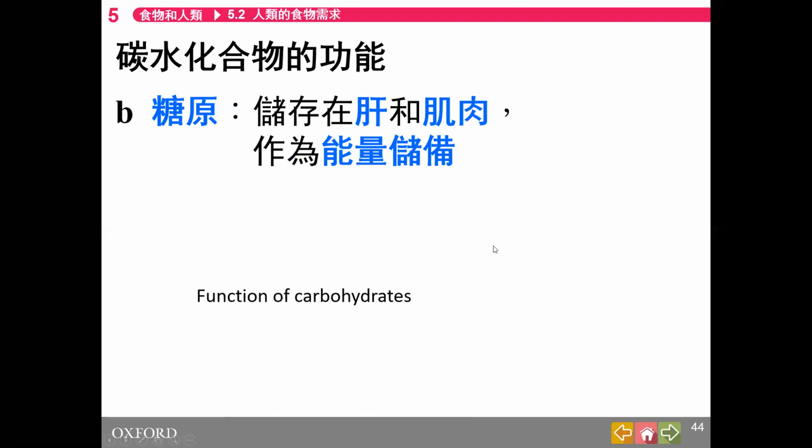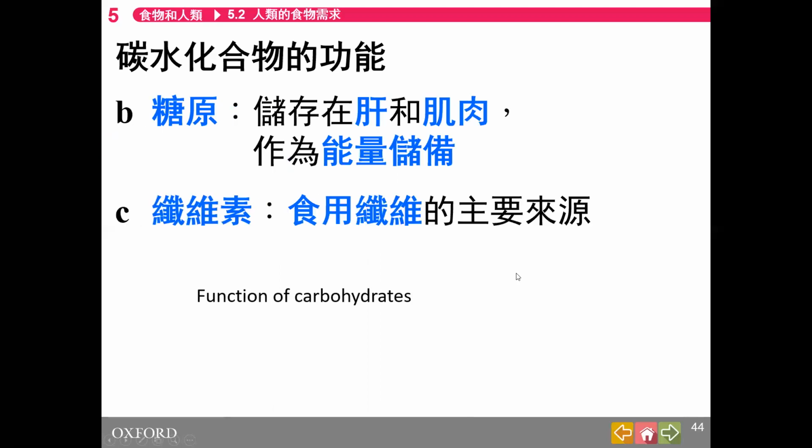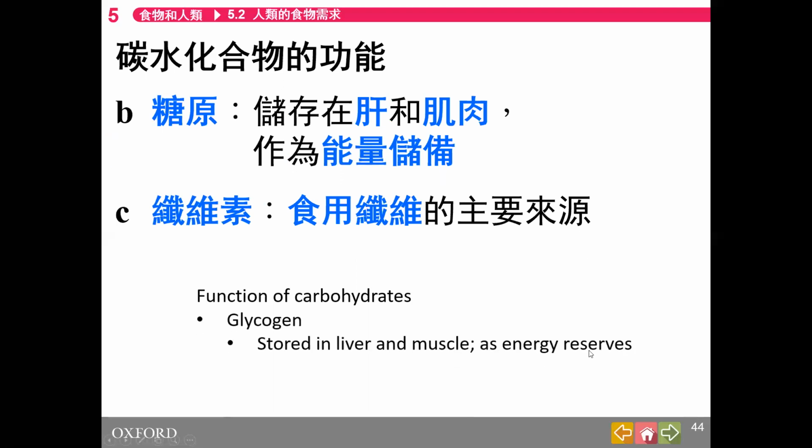Okay, so the second part is the glycogen. They are stored in liver and muscle as energy reserves. And cellulose is the major source of dietary fibers. So why do your parents or why do Mr. Fong ask you to eat more vegetables in the food? 點解譬如屋企人會叫你食多啲菜咧？原來菜呢啲植物嘅細胞咧有好多嘅食用纖維。食用纖維咧就係纖維素就可以幫到我哋嘅腸臟蠕動啦。So it helps with the movement of our intestine.